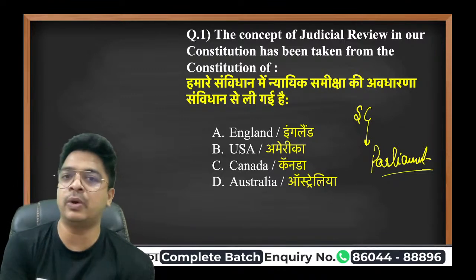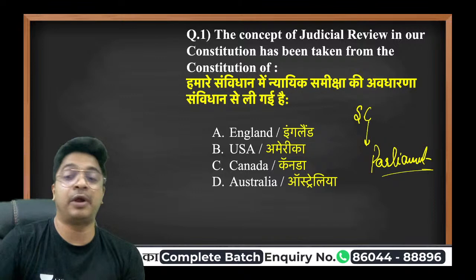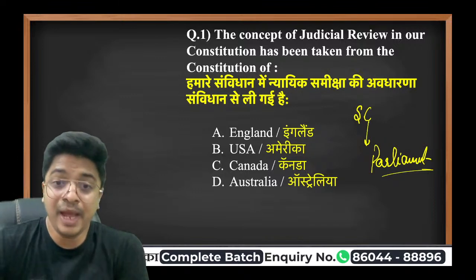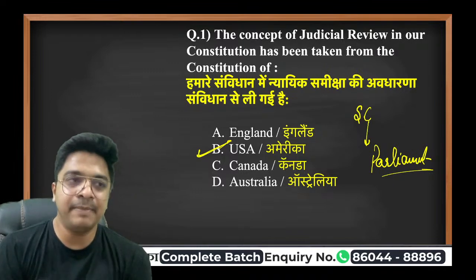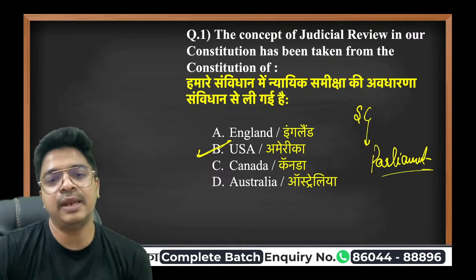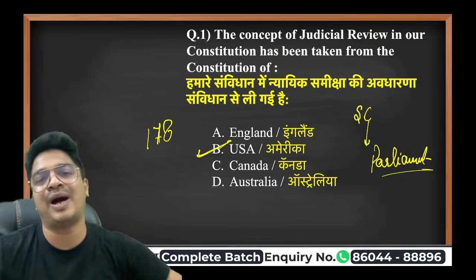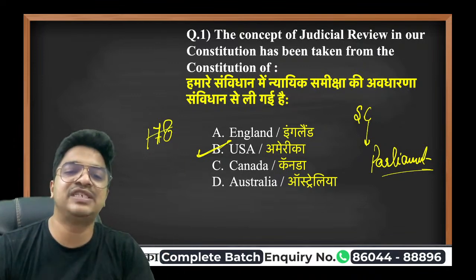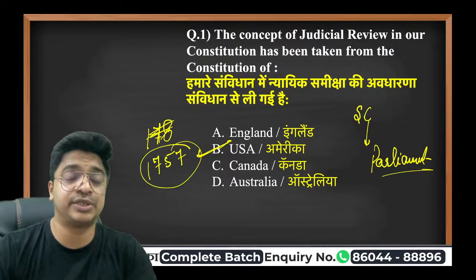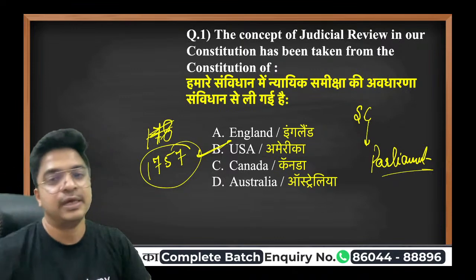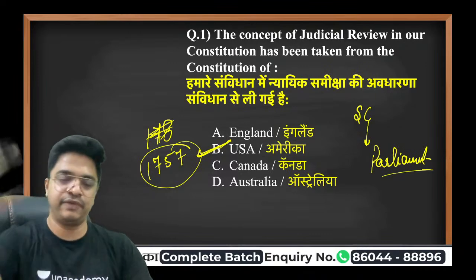Then removal of Supreme Court or High Court judges. The process is obviously similar to the impeachment only. So these are the things that we have taken from the United States of America. And why America? Because the USA got freedom and made their own constitution in 1787. They were so advanced in terms of constitution compared to us, already 200 years more advanced than us. That is why they had already made some beautiful laws, rules and regulations, and that's what we have incorporated from them.